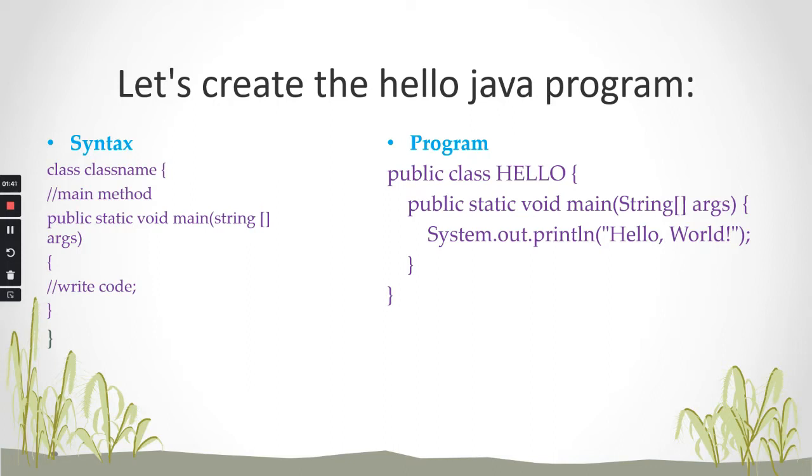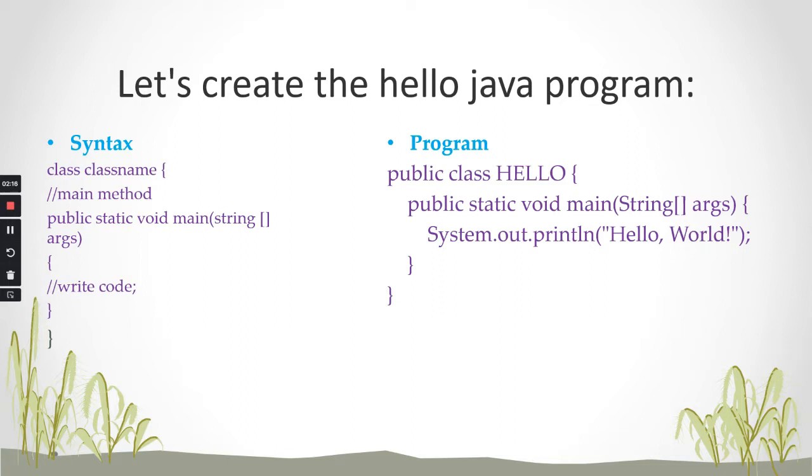So then what is an object? As we already discussed, an object is a real world entity which has state, behavior, and also identity. We will see those details in depth in upcoming sessions. As of now, just remember that a class is a template which holds the objects, and an object is a real world entity which has state, behavior, and identity. So let us move to the next.